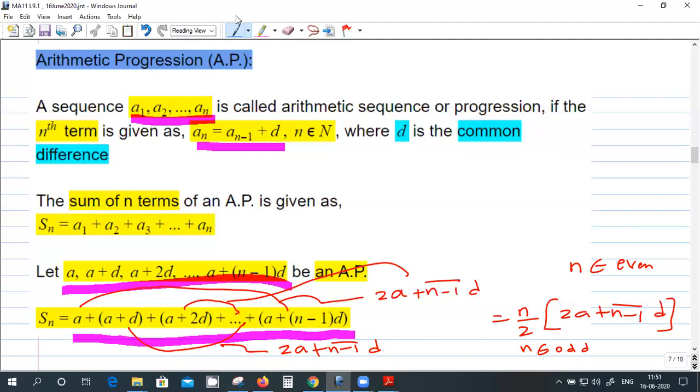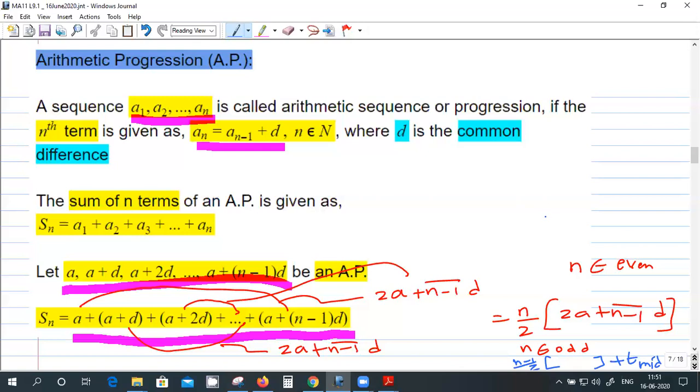So this square bracket into n by 2 should be n minus 1 by 2, because n is odd, so n minus 1 will be even, plus the middle term. Another way is you leave out the last term, do the sum of n minus 1 terms, and add the last term.